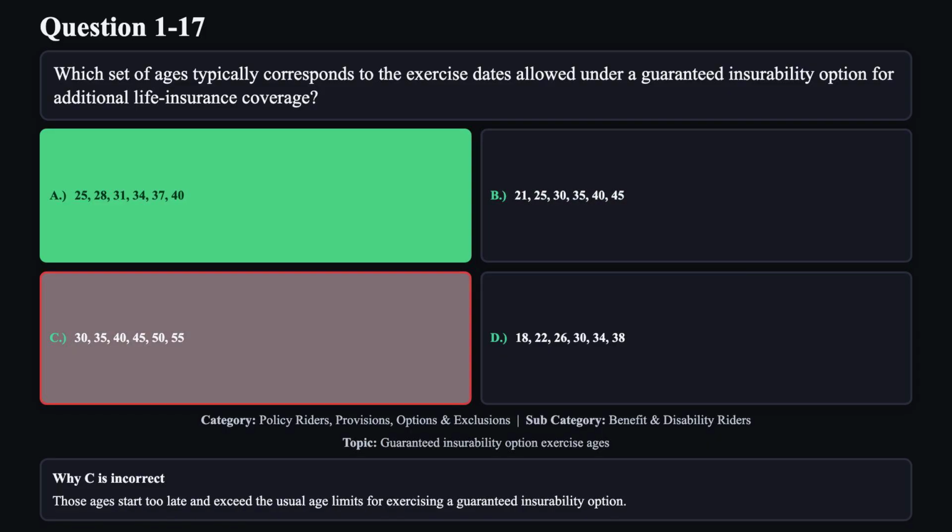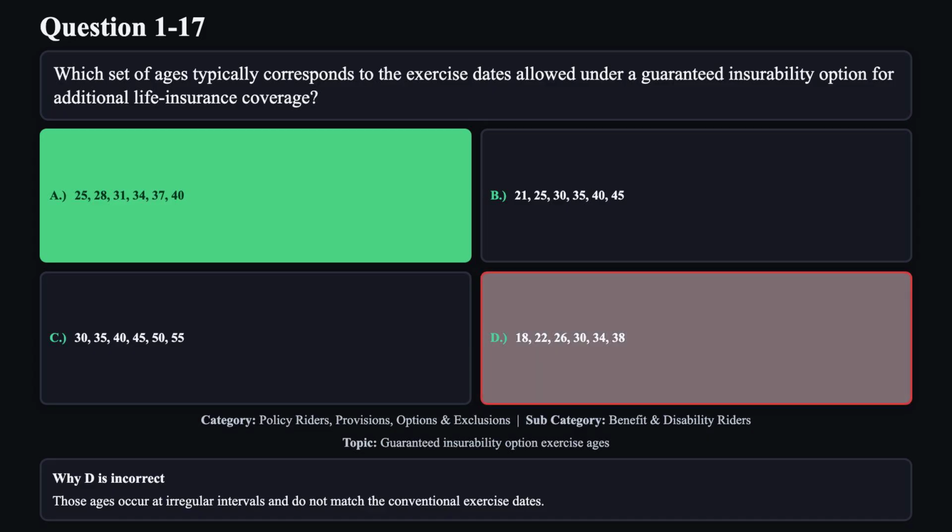Reason C is not correct. Those ages start too late and exceed the usual age limits for exercising a guaranteed insurability option. Reason D is not correct. Those ages occur at irregular intervals and do not match the conventional exercise dates.